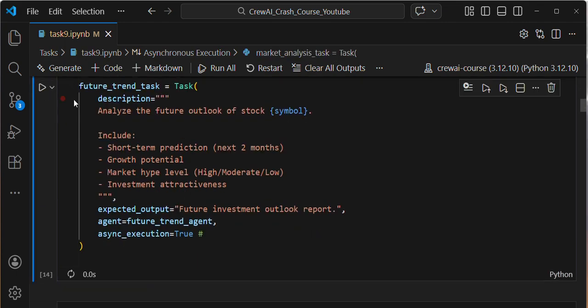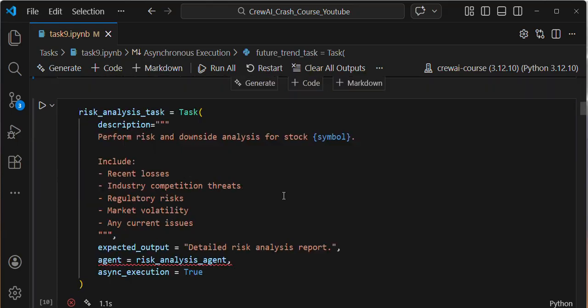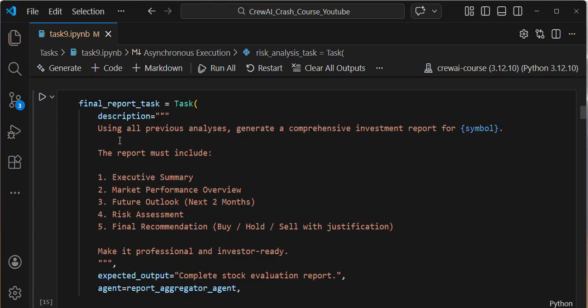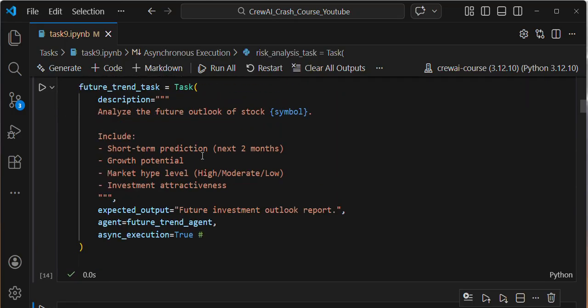If you see, this is my fourth. I think this is my second task, third task, and this is my final task, everyone. Using all previous analysis, generate a comprehensive investment report for this particular symbol. Using all previous analysis, that means previous outputs, right?